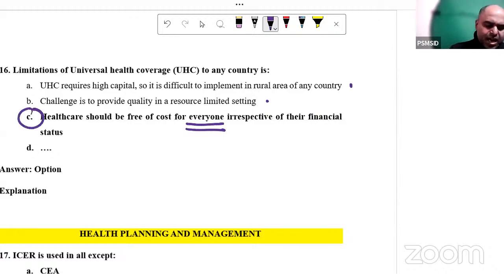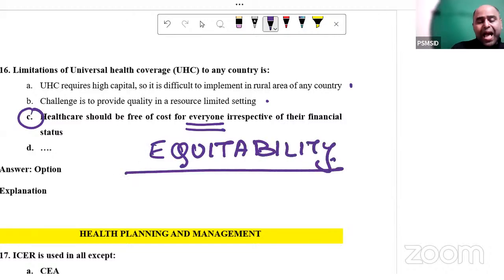No. See, guys, our health system is based on equitability. When we talk about equitability, we actually divide the programs. That's the reason for JSY, low performing, high performing. Majority of our health programs are mainly for below poverty line. Ayushman Bharat caters to roughly 50% of population, where 40% are below poverty line. Okay, so that's how they work it out. Option D, I could not get it. So if anyone remembers option D, do let us know. Out of the three options, option C looks like the best answer.